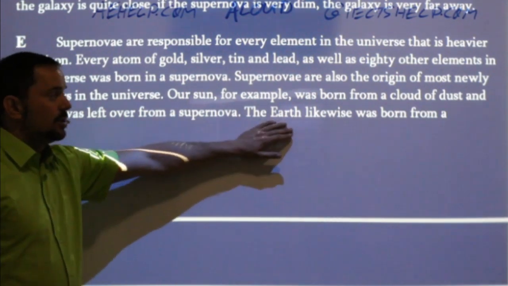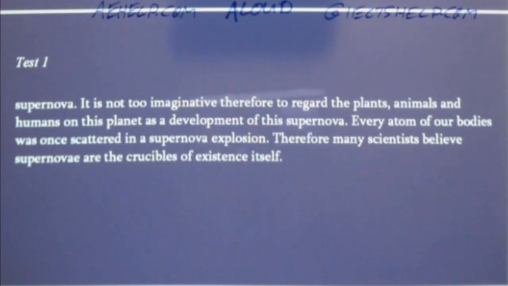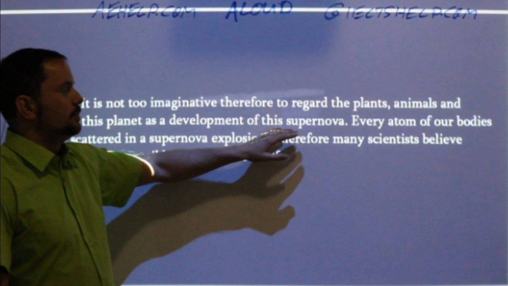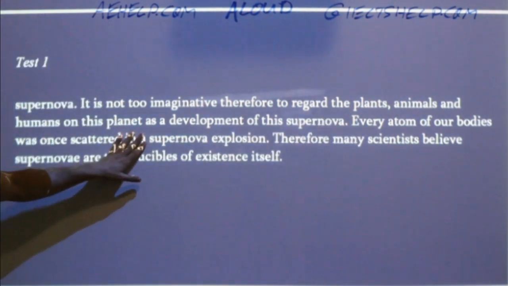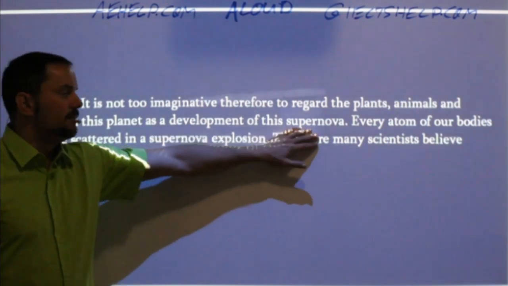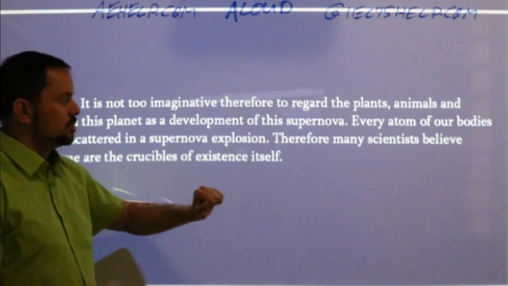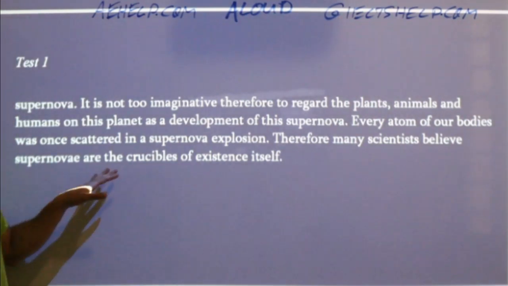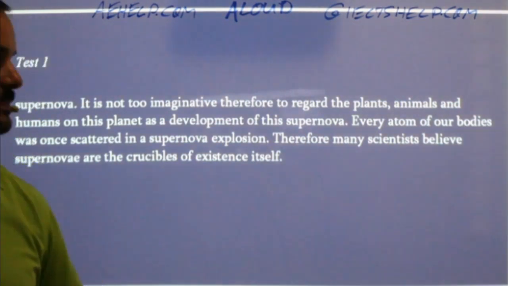The Earth, likewise, was born from a supernova. It is not too imaginative, therefore, to regard the plants, animals, humans on this planet as a development of this supernova. Every atom of our bodies was once scattered in a supernova explosion. Therefore, many scientists believe that supernovae are the crucibles of existence itself.